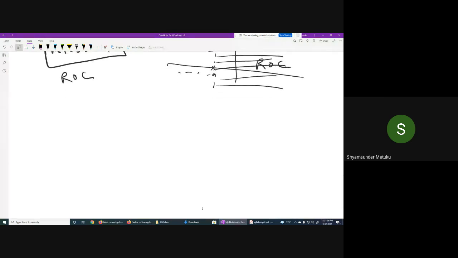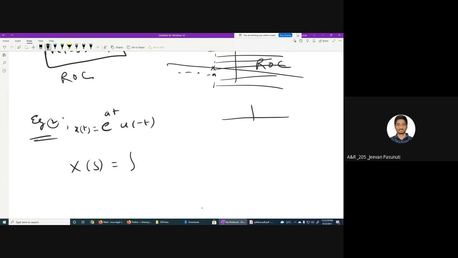Okay, now I'll give you a second example. Example 2: e power at u of minus t. What does it mean? Second example. Can anybody tell what is X of s now? U of minus t means what? The limits are from where to where? Minus infinity to 0. Is it not u of minus t?